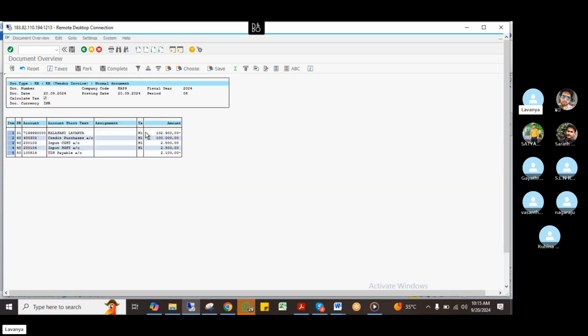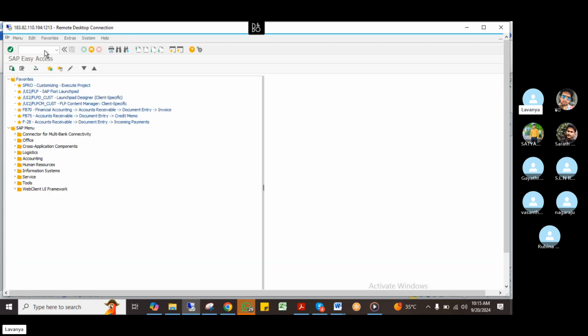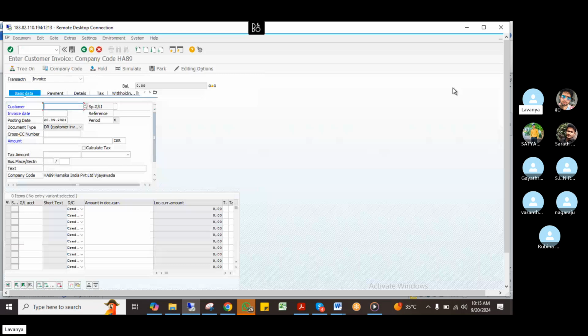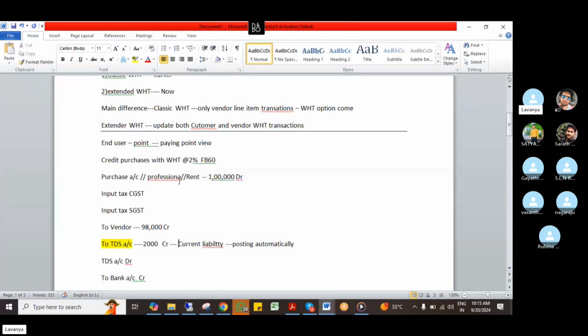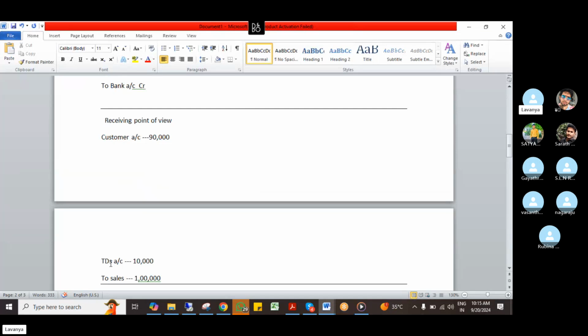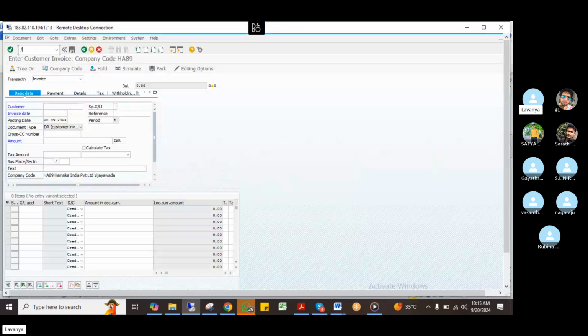See, Kalasani Lavanya, credit purchases, input tax, TDS payable. Okay, so like this the system will calculate. So this is how end users will post, whether they post only the TDS portion or along with CGST, SGST also. If you come to here, FB60 also same thing, FB70 also same thing. What I did, same thing I have to post. What is the entry I mentioned from the customer's point of view: customer account debit, TDS account debit, to sales account, right? I'll post only one entry, direct entry, withholding tax related, because it's taking much time.